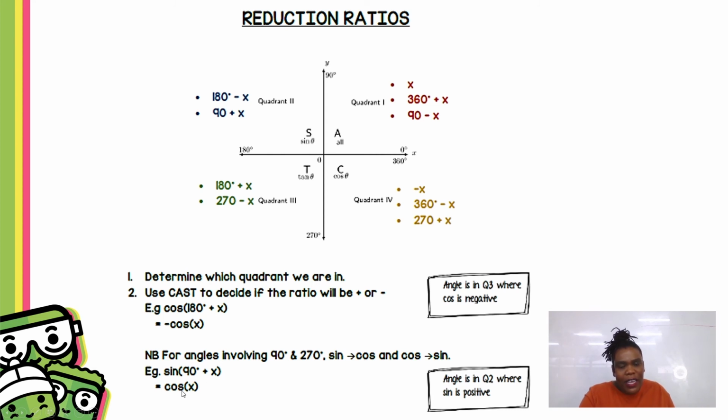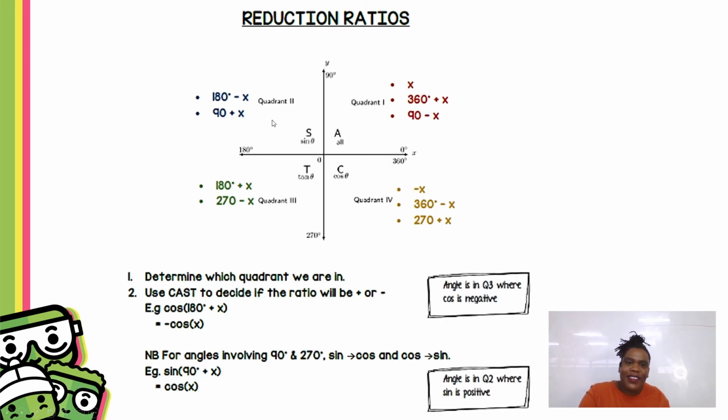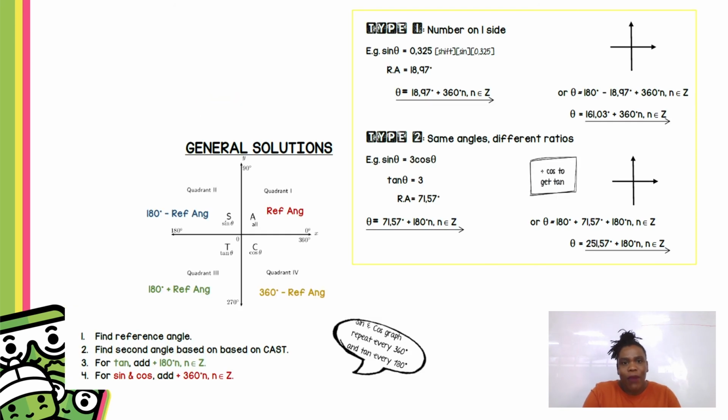Sine of 90 plus x, and then that's something else. We use co-ratios for that. And because 90 plus x is in the second quadrant, sine is positive in the second quadrant, it means that your answer is going to be positive. And even though using co-ratios sine changes to cos, whenever you see a 90 or a 270, it will still be a positive cos. And then your general solution, remember, with sine and cos, with general solution, you must add at the end of your calculation plus 360n.